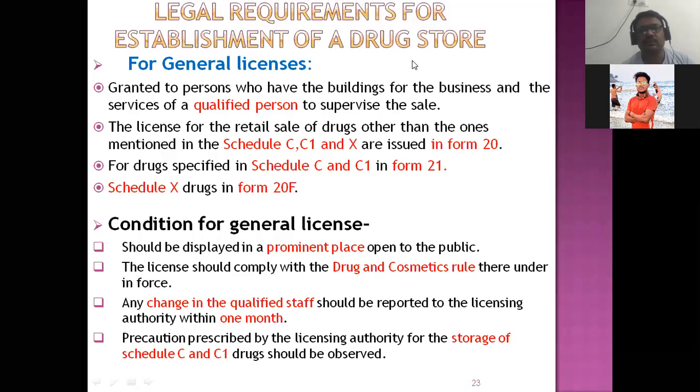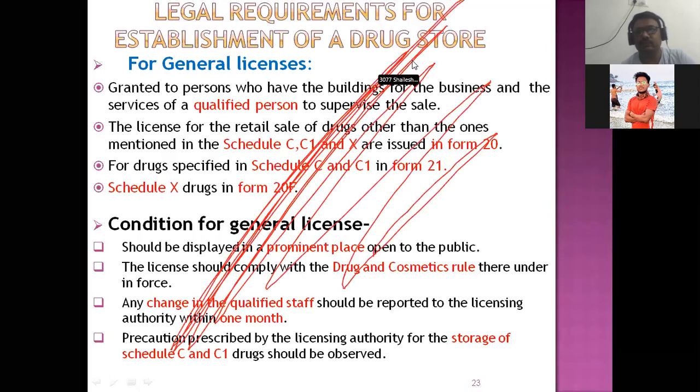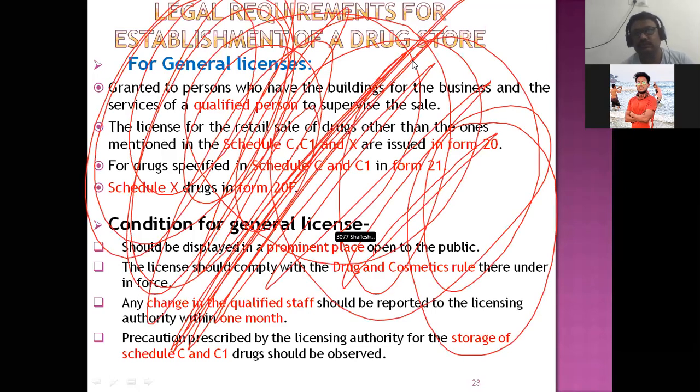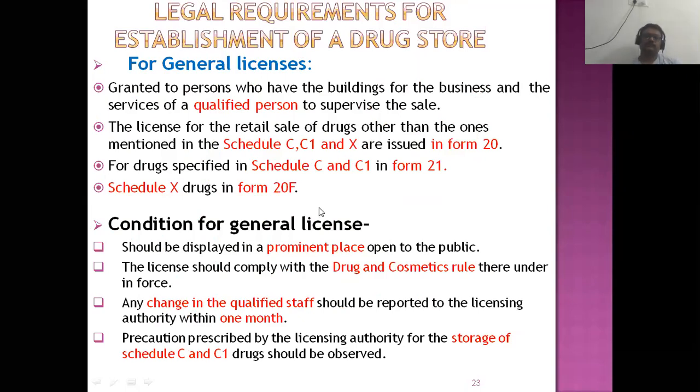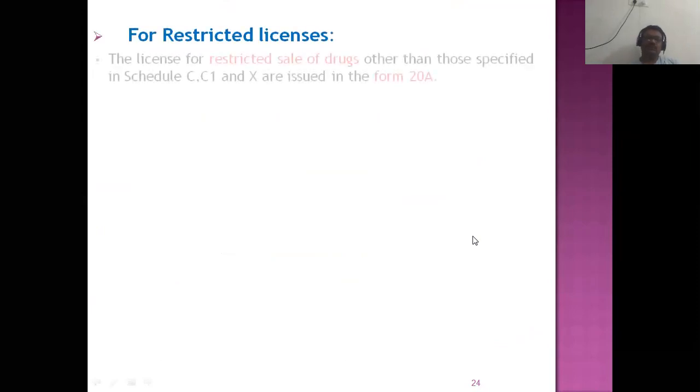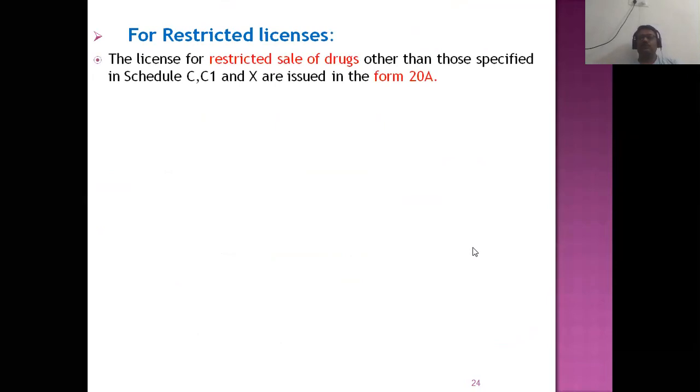Next is the legal requirement for the restricted license. Some drugs should be sold under the supervision of pharmacists, community pharmacists.